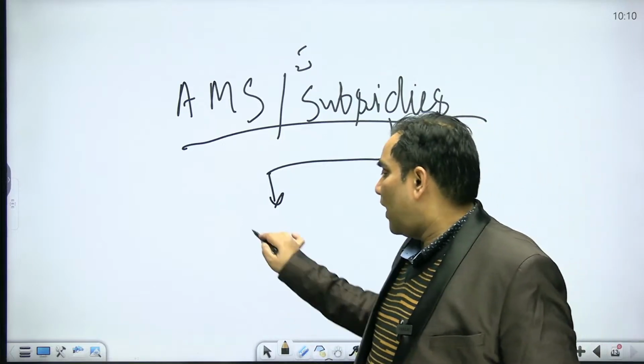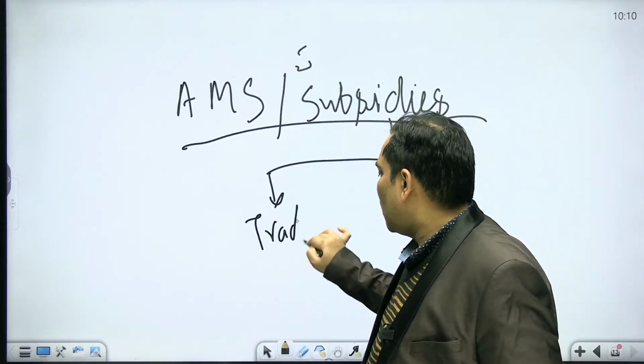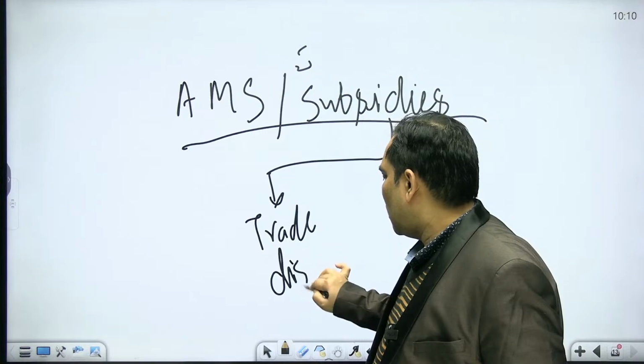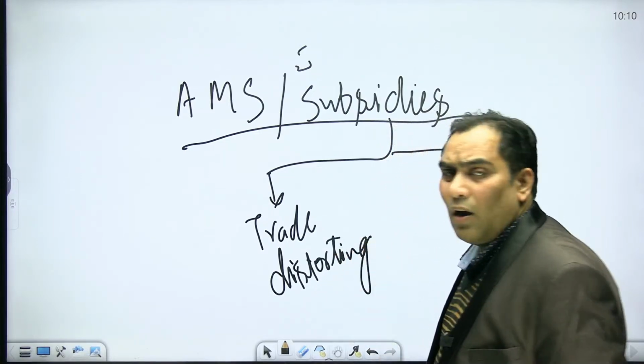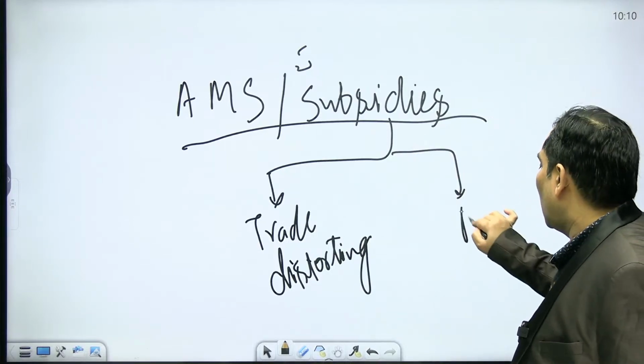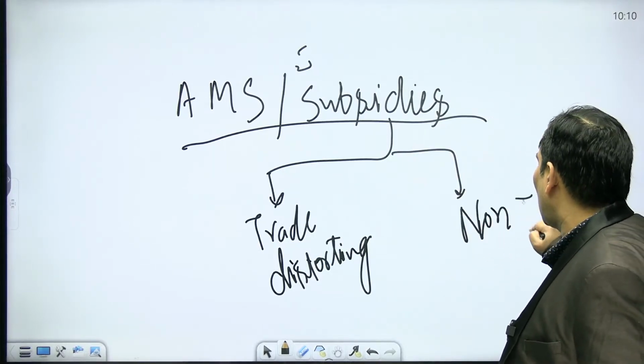That may be trade distorting. We will discuss, don't worry, what is going to be trade distorting and what is going to be non-trade distorting. Other can be non-trade distorting.